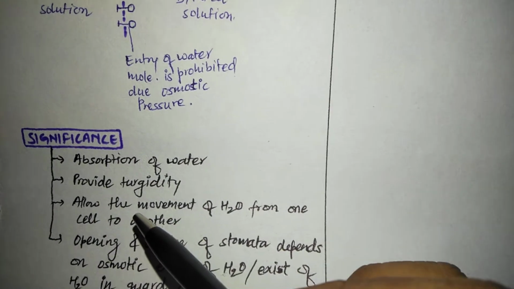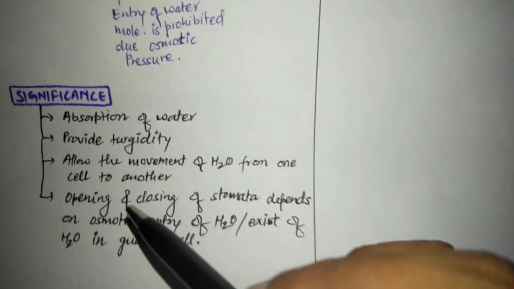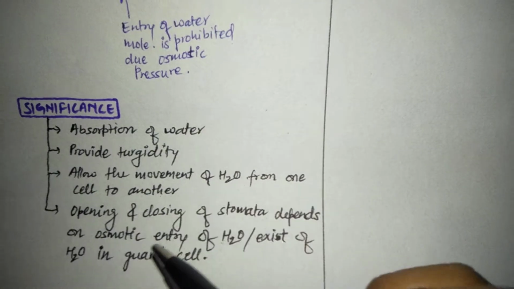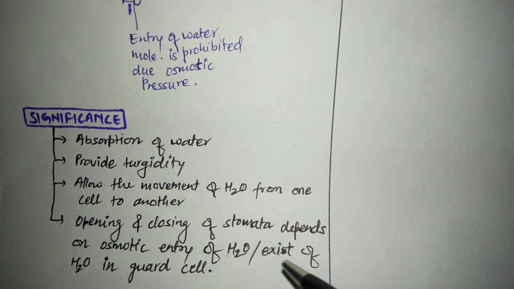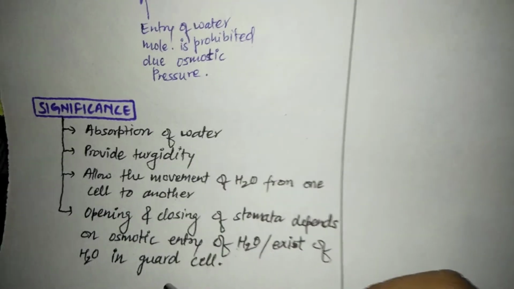Next, it allows the movement of water molecules from one cell to another cell. And last, the opening and closing of stomata depends on the osmotic entry of water or exit of water in the guard cells. So what is the phenomenon of this?